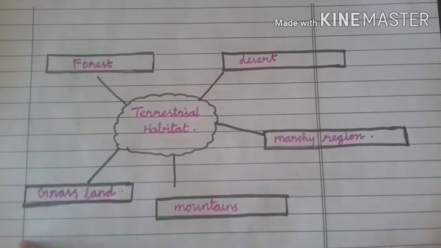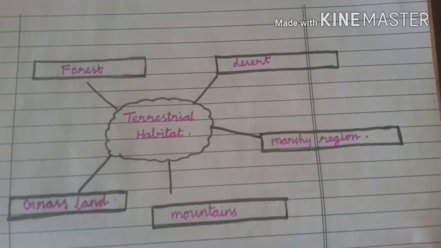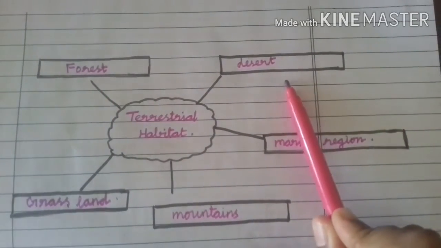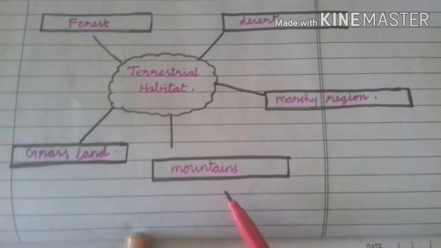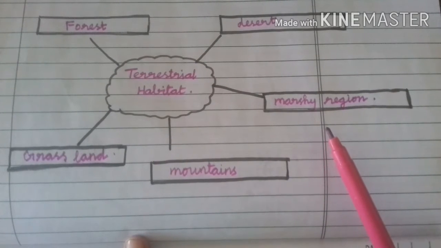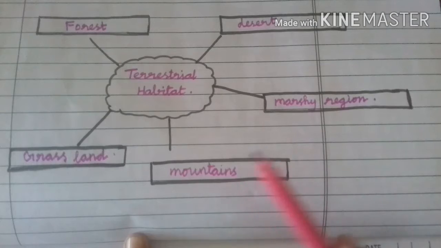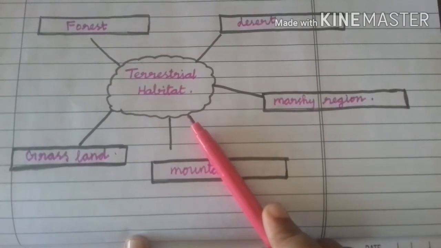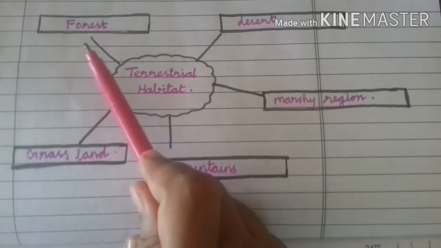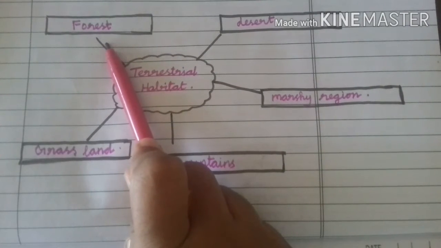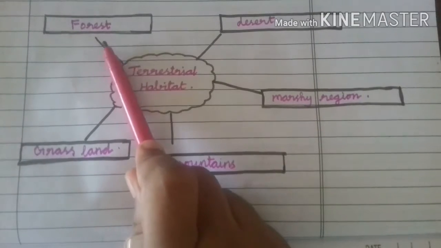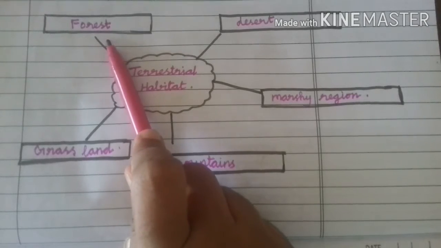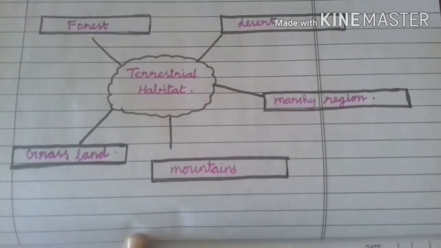Okay, children. What does terrestrial habitat include? Terrestrial habitat includes forest, desert, grassland, mountains and marshy region. So these come under terrestrial habitat. Today we are going to see about forest. What do you mean by forest? Yes, a large number of trees are there. That is known as forest. So let's see about forest.